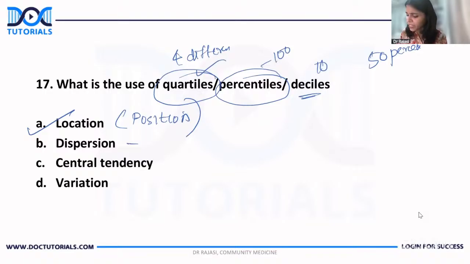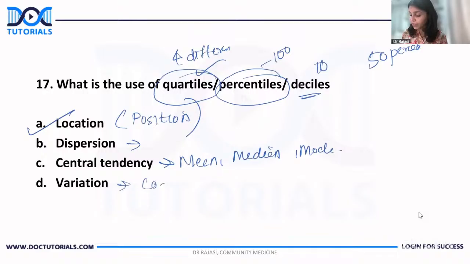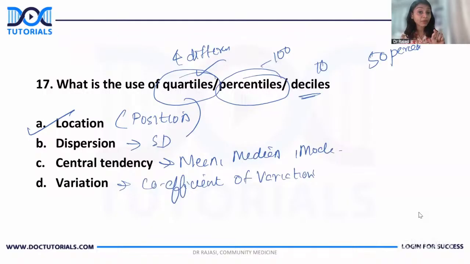Okay, measures of dispersion. We know which are the dispersion measures: standard deviation mainly, then range, mean deviation, interquartile range. Central tendency: mean, median, mode, right? Variation is given by coefficient of variation, something which will tell you about the change. Okay, dispersion, especially standard deviation. So these are the MCQs that you can expect from this topic.